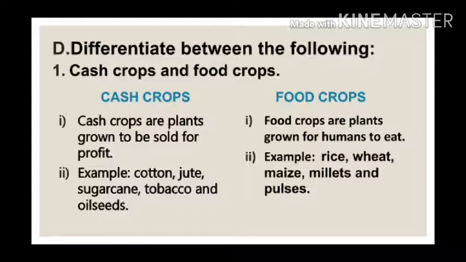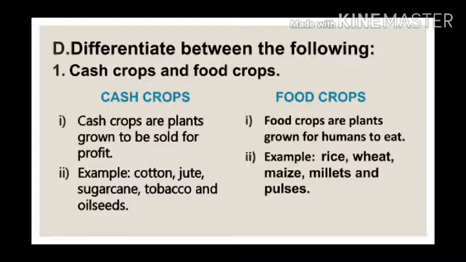Cash crops are not directly used by the people. They are taken to industries, and many valuable products are made out of cash crops and sold in the market at higher prices. And thus, in this way, money is generated through cash crops. That is why the name cash crops. Whereas food crops are completely different. They are grown to feed the population of the world.